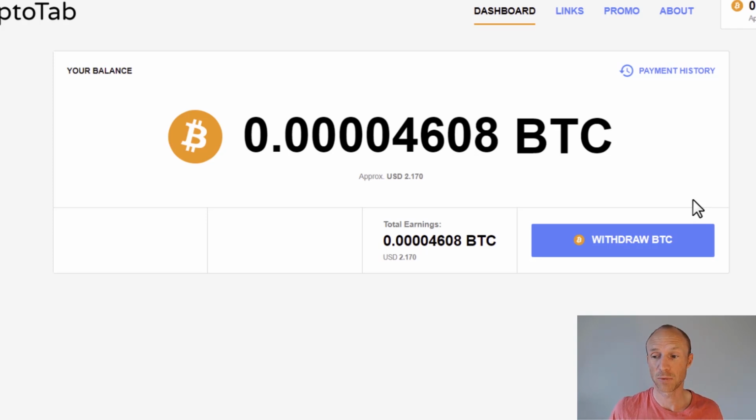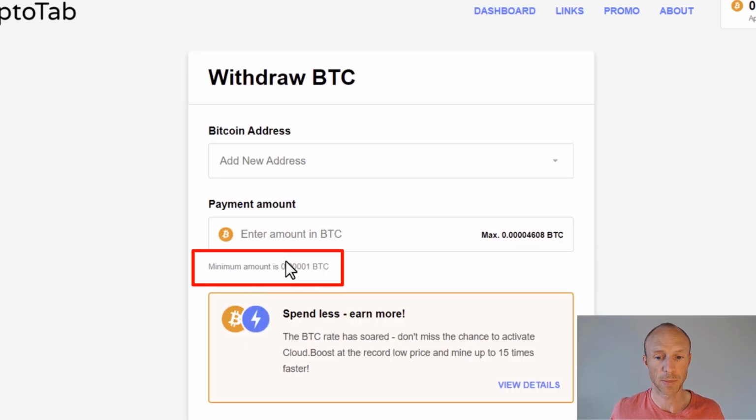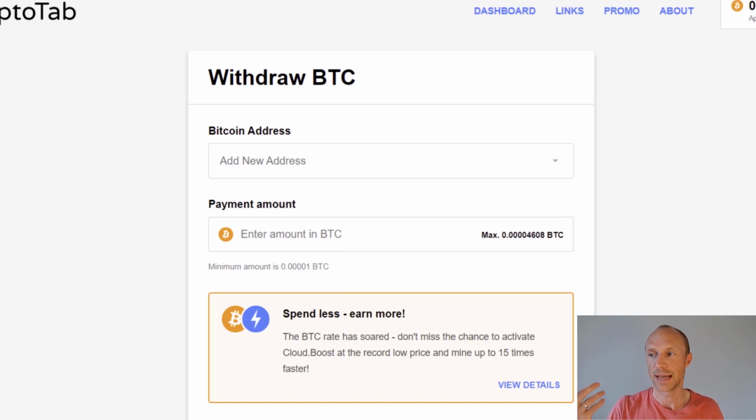But anyways, no matter what, the first step is that you need to withdraw the Bitcoin here. And all you then need to do is just to click this withdraw BTC button here. And as you can see, there's a minimum amount here, and that is 0.00001 BTC Bitcoin that you need to actually earn before you can cash out. This is a very low payout threshold, which is really great. Of course, how much it is worth depends on the current rate of Bitcoin, but it is currently less than 40 cents you actually need to earn to be able to cash out.